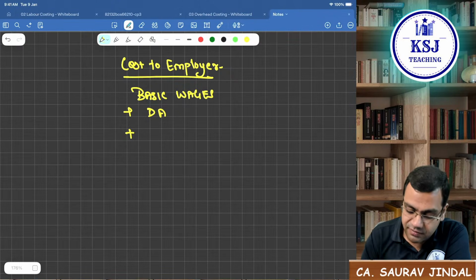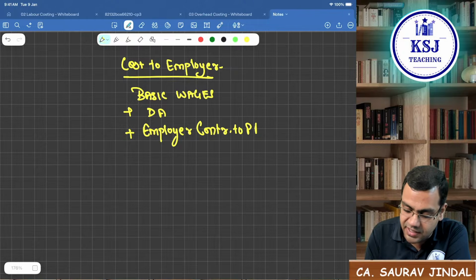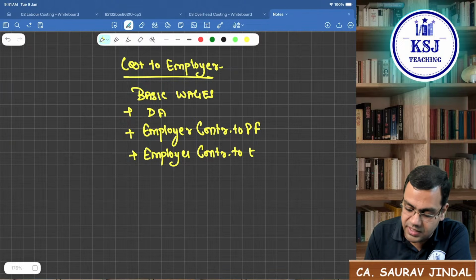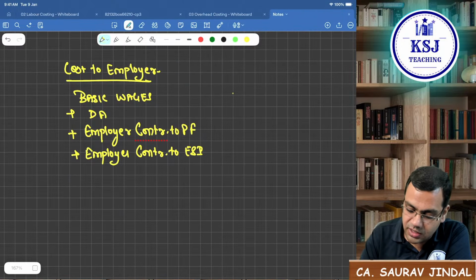Employer's contribution will be a part. So it will be employer contribution to PF plus employer contribution to ESI. Is that clear? So this will be the cost to the employer.